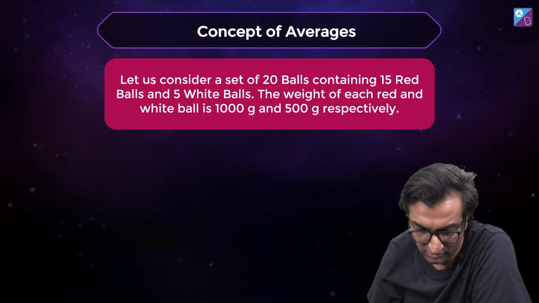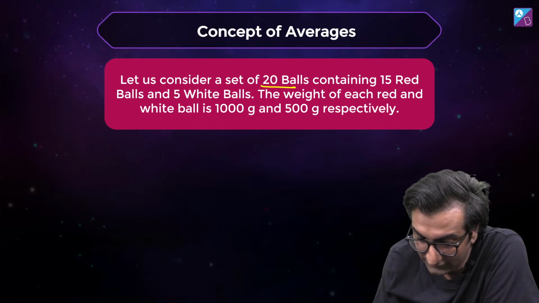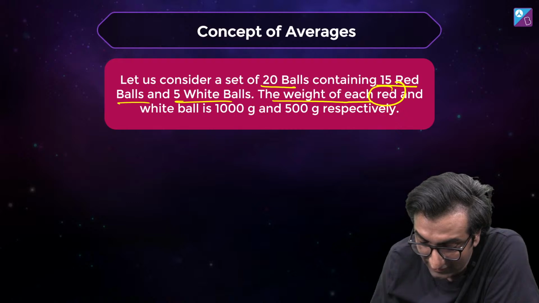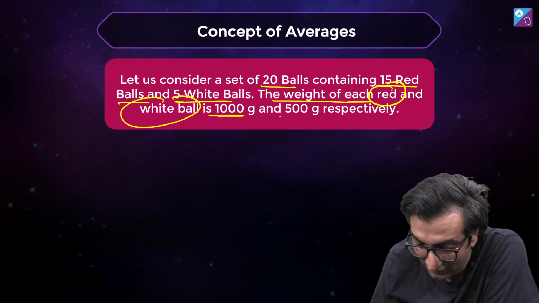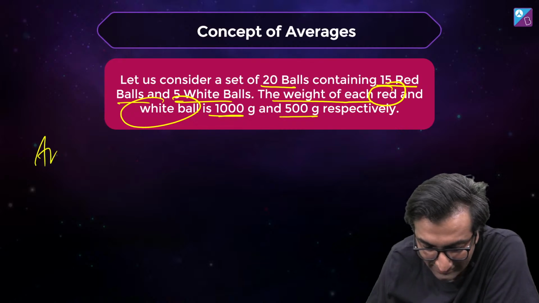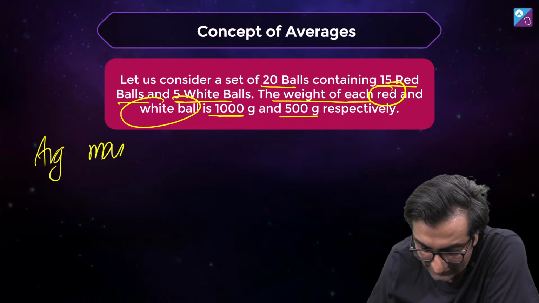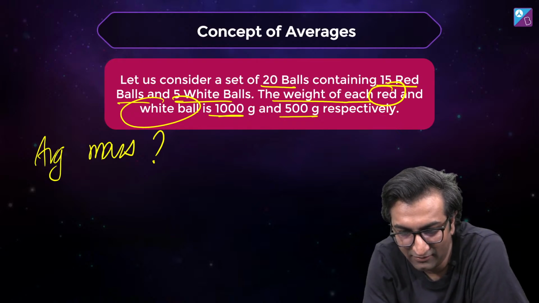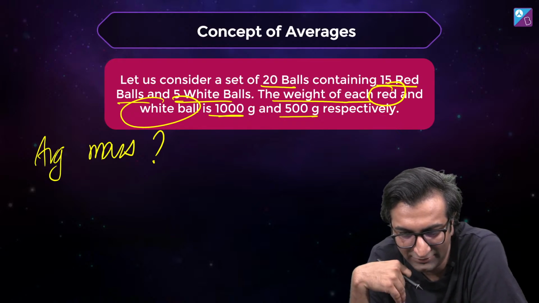Get active in the chat now. Consider a set of 20 balls containing 15 red balls and 5 white balls. The weight of each red and each white ball is 1000 gram and 500 gram. So इसका एवरेज मास कैसे निकालोगे आप लोग? एवरेज मास क्या होगा? या मास कहां से निकालें?